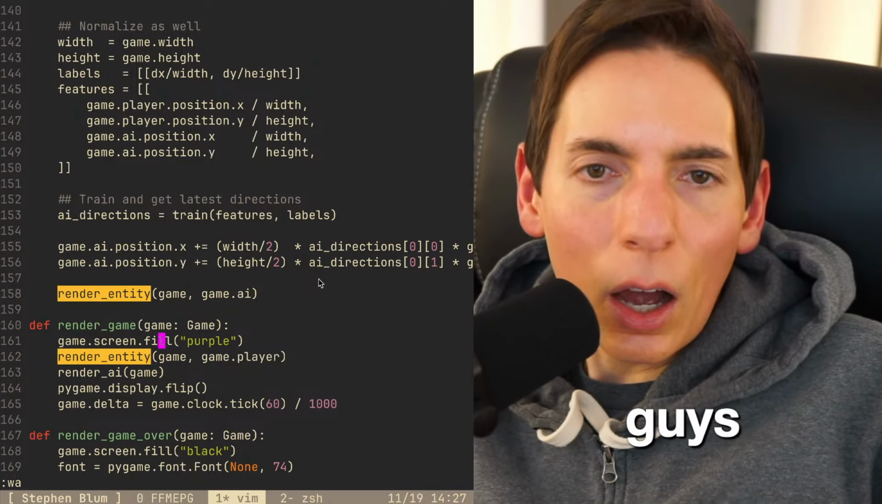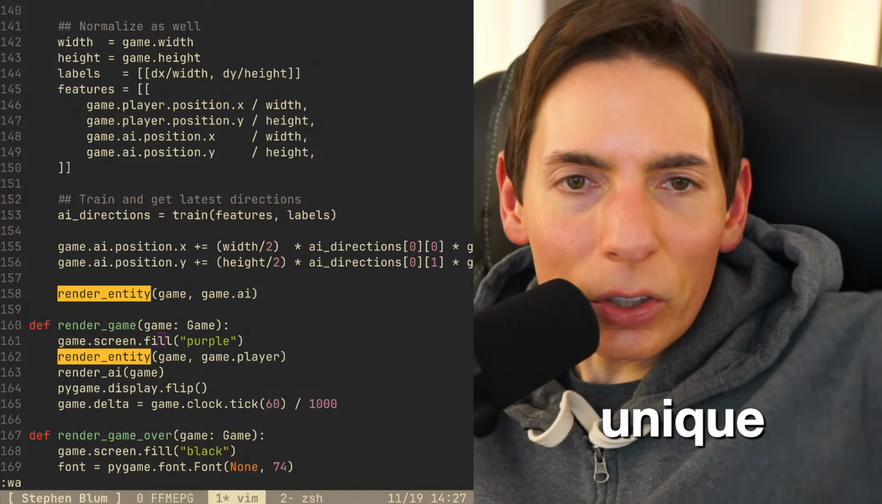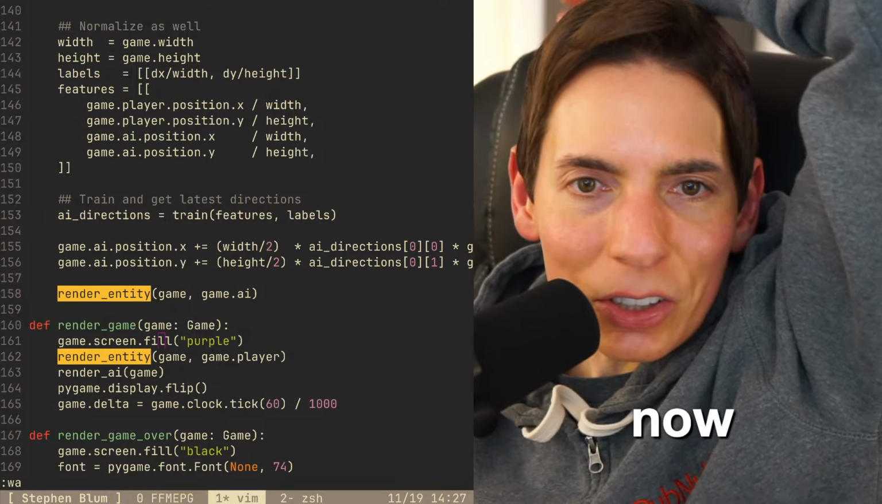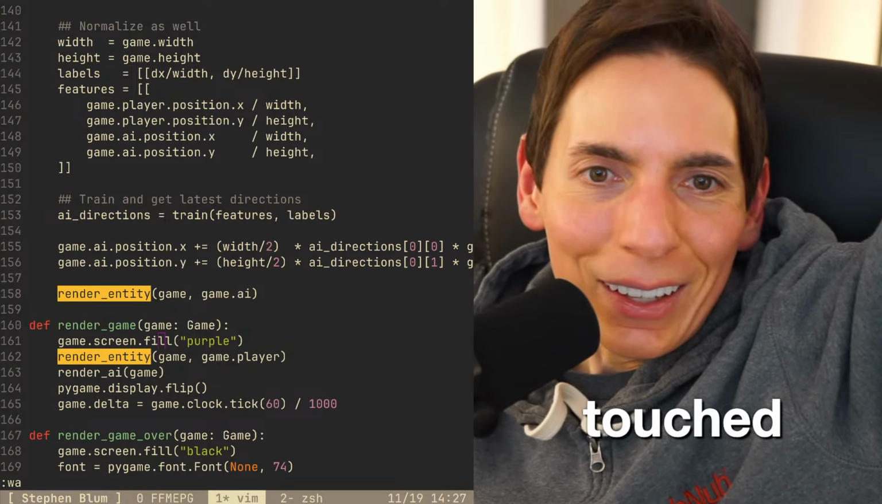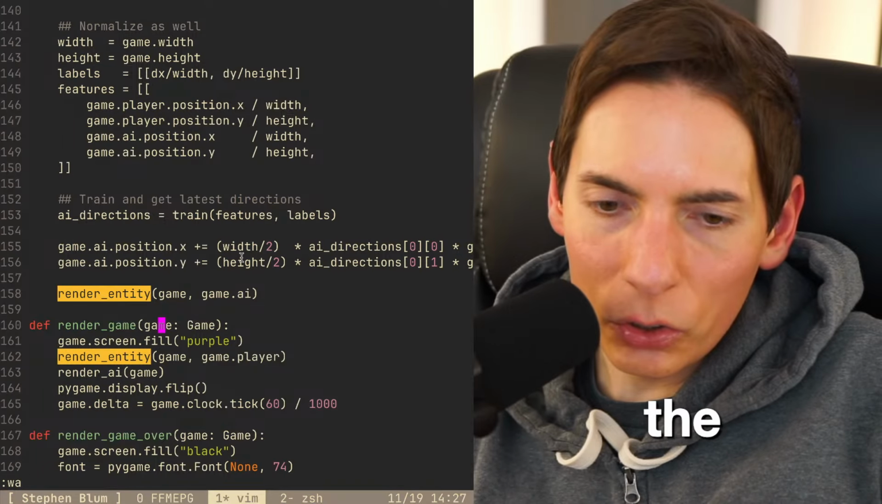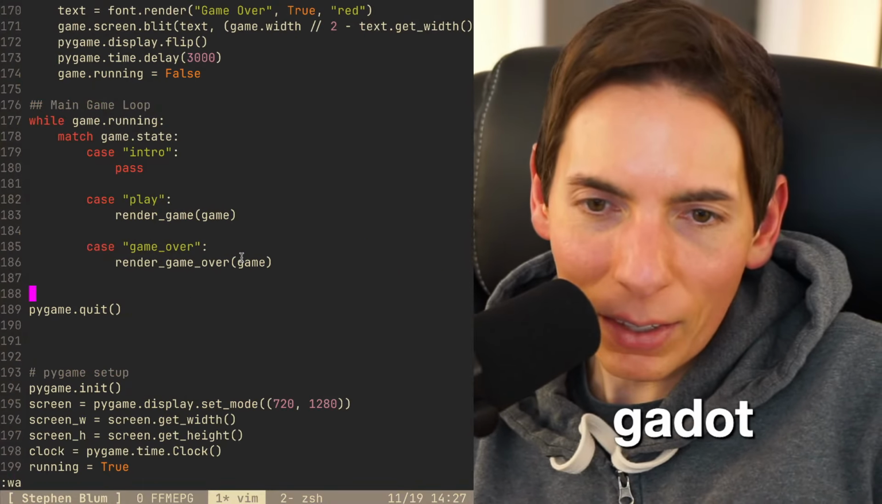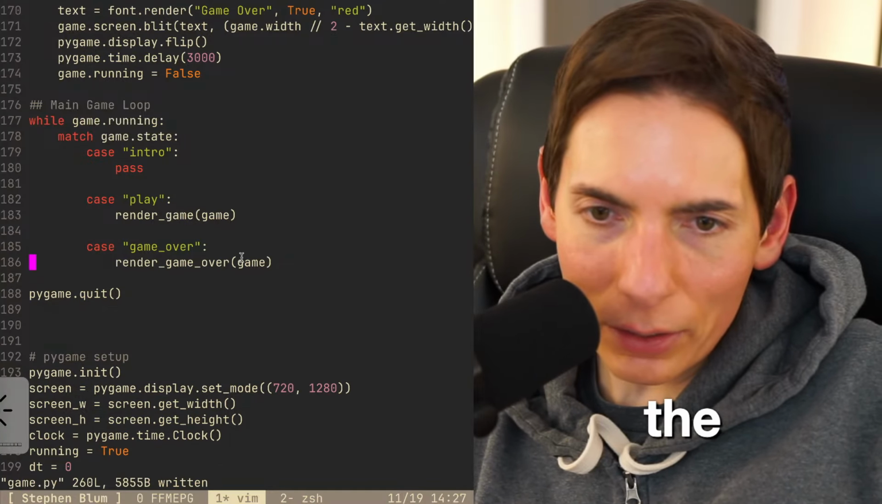Looking good, you guys. Oh, hey, Unique. How's it going, Unique? Yeah, I'm about to work on my Godot game now. Haven't touched it in a while. Hey, there you go. That's the way to do it. Got to get the Godot going. It's a difficult word to say because it's spelled Godot. You got to get the Godots going there.